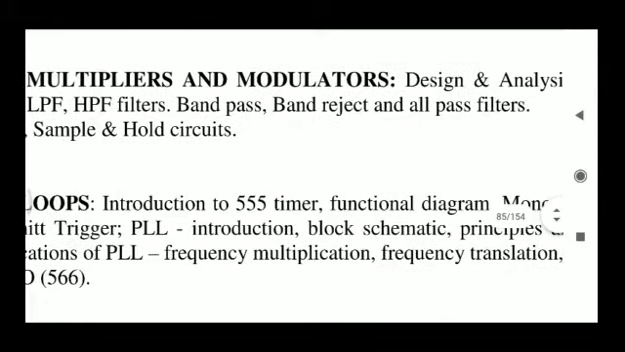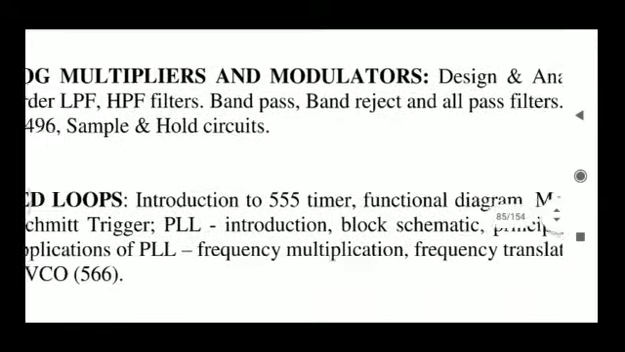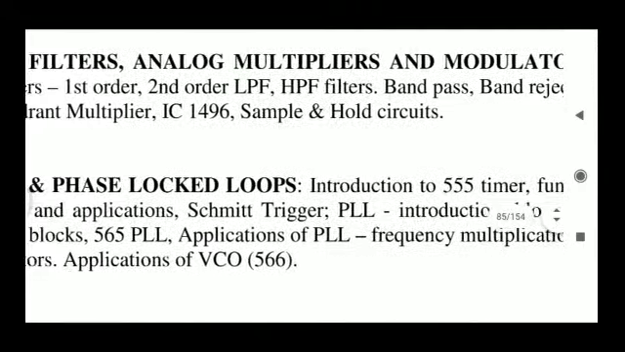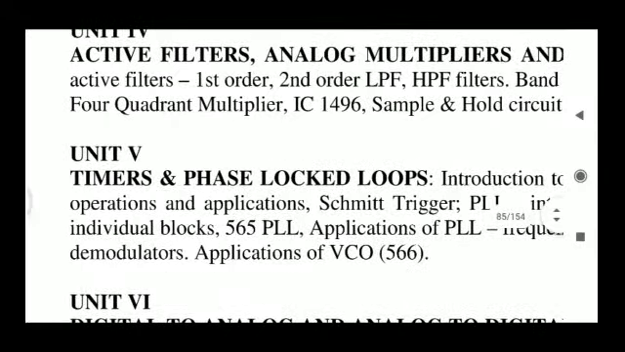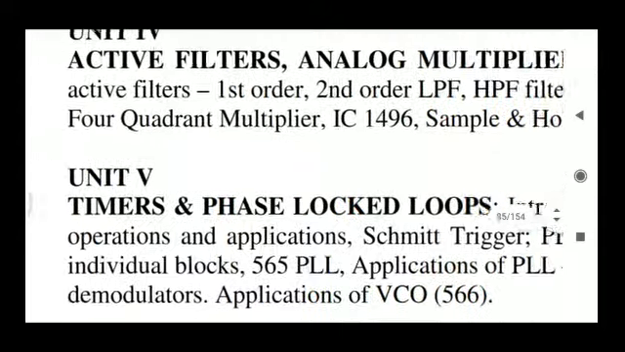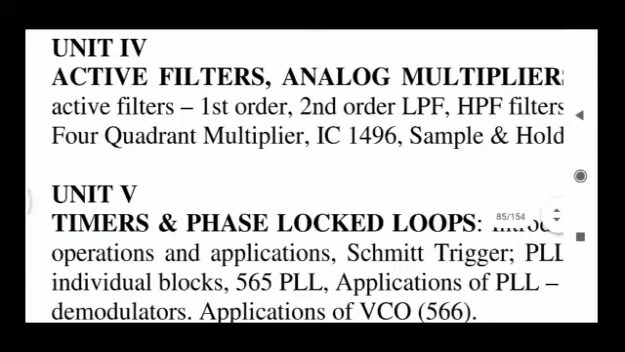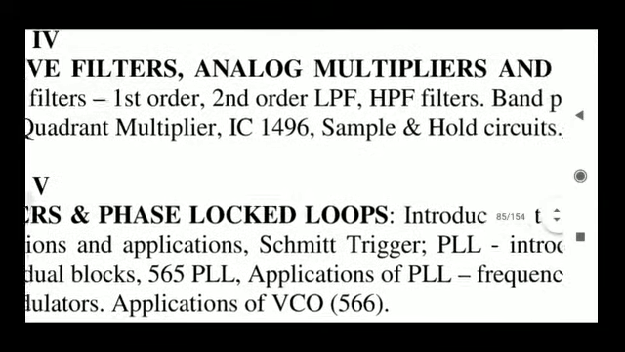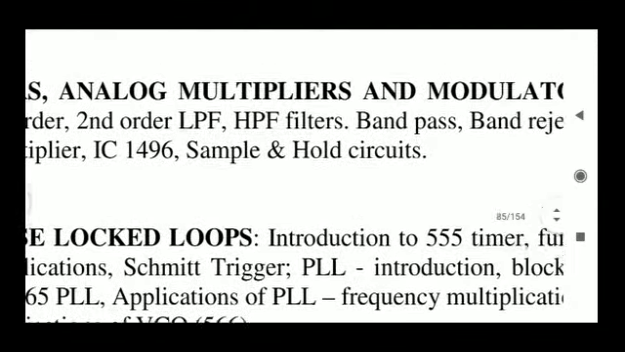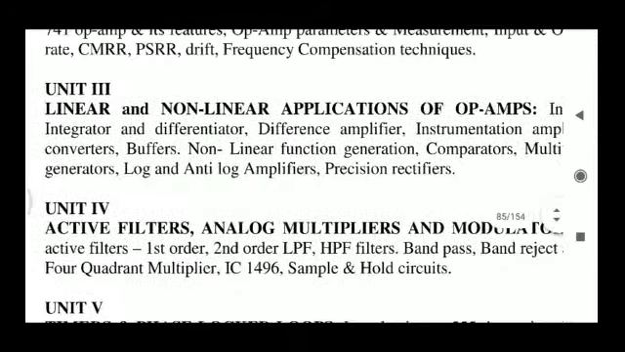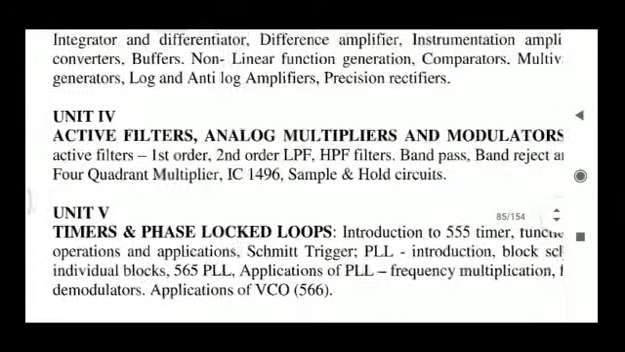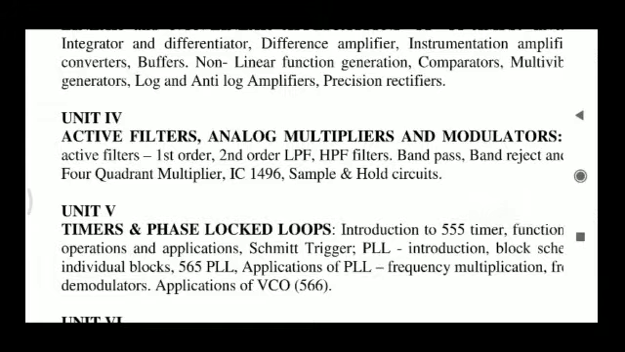So the all-pass filter is going to pass all the signals, and how to implement that circuit using this operational amplifier we are going to study. And the four-quadrant multiplier we are going to study in this chapter, and IC 1496, which is a modulator, and sample and hold circuits. So in this fourth chapter we are mainly concentrating on filters, how to implement the filters, different types of filters